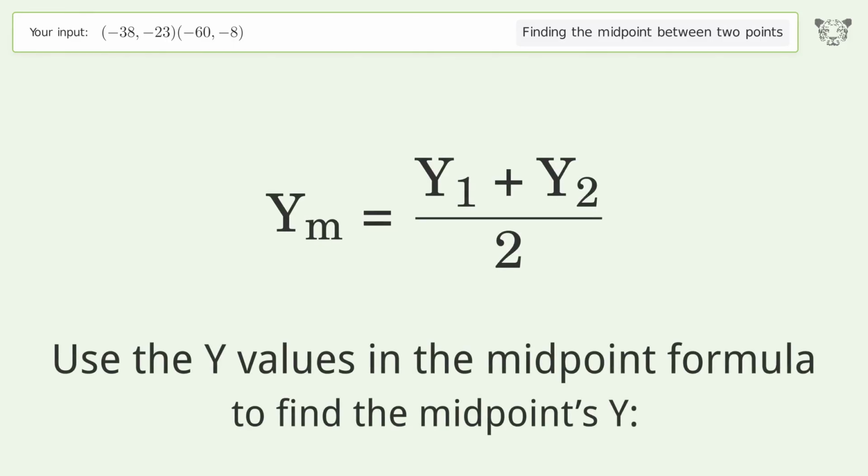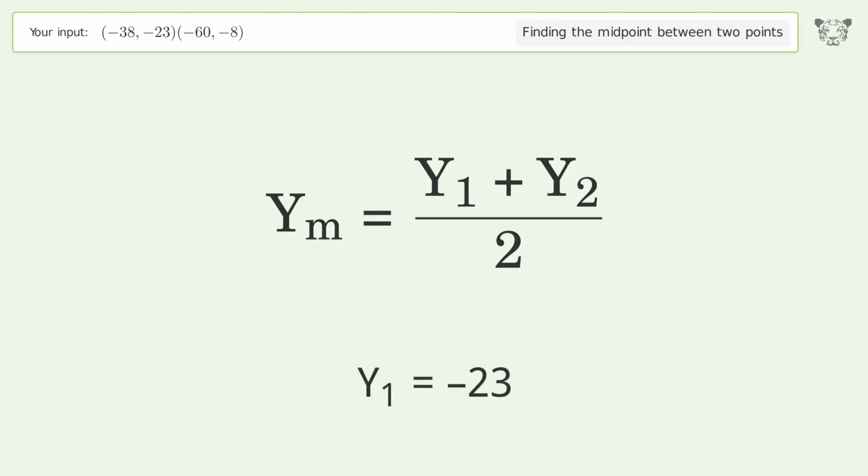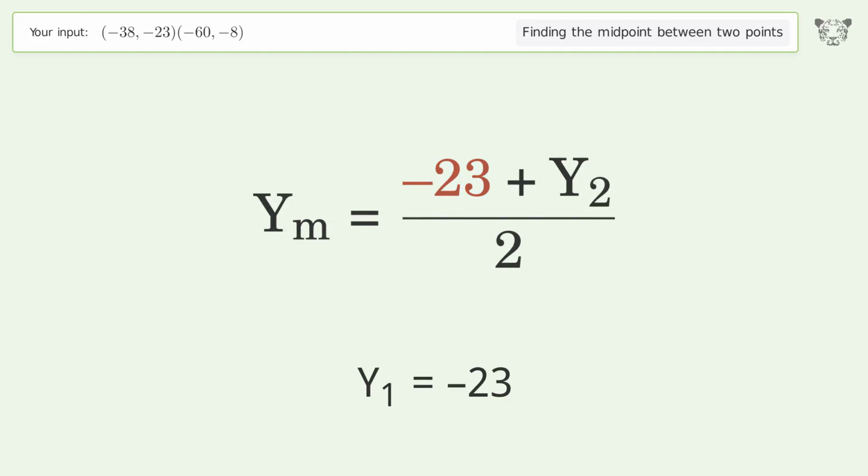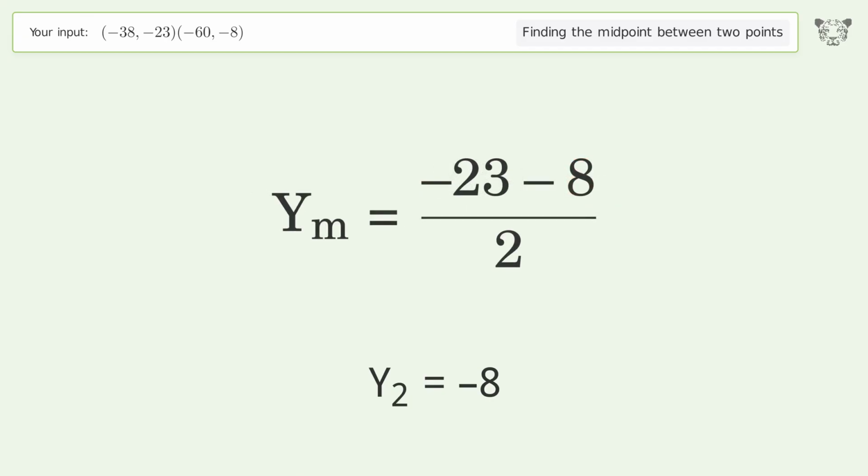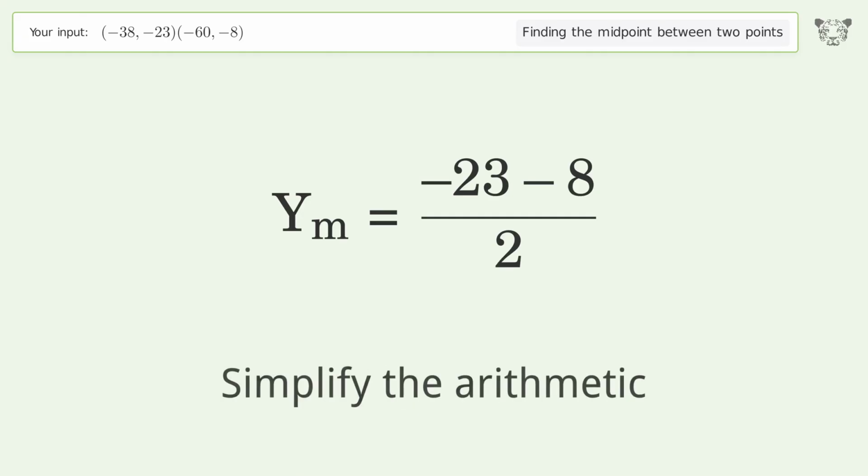Use the y values in the midpoint formula to find the midpoints y. y1 equals -23. y2 equals -8. Simplify the arithmetic.